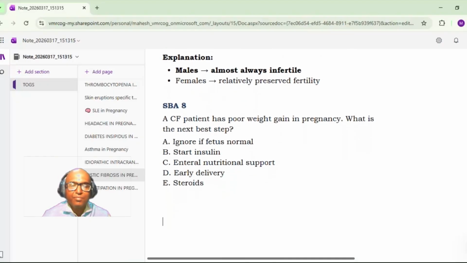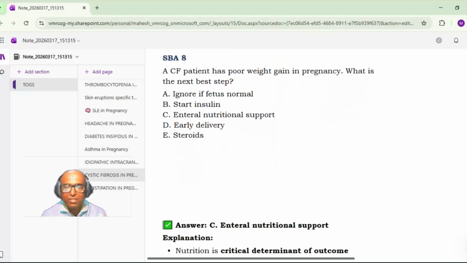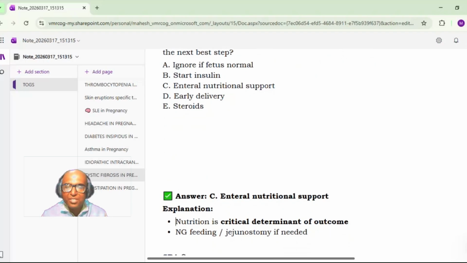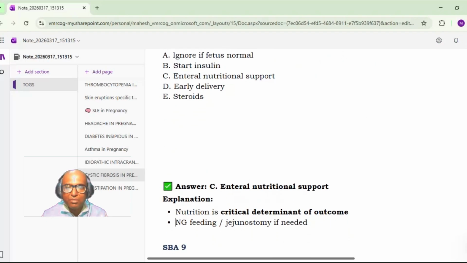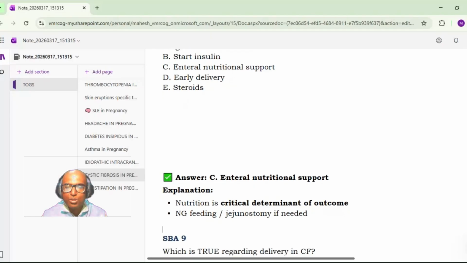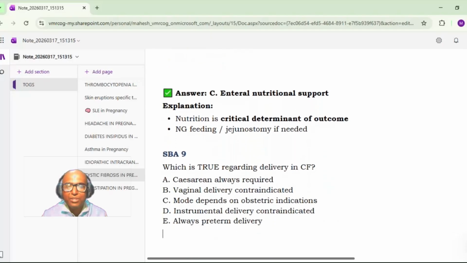Next. A cystic fibrosis patient has poor weight gain in pregnancy. What is the next best step? A. Ignore if the fetus is normal. B. Start insulin. C. Enteral nutritional support. D. Early delivery. E. Steroids. It will be enteral nutritional support. Yes, you have to think about enteral nutritional support in these patients. Nutrition is a critical determinant of the outcome. So nasogastric feeding, or jejunostomy if required, you may have to think of.